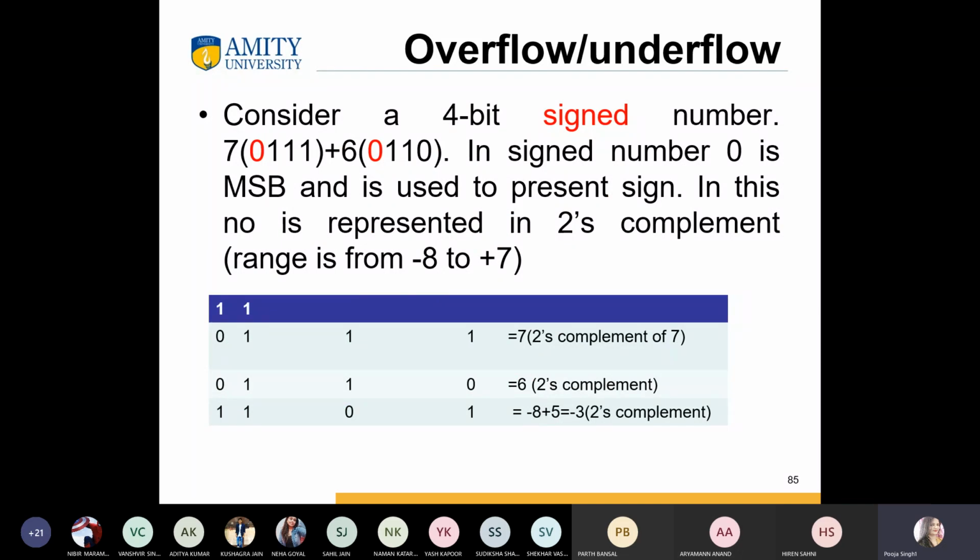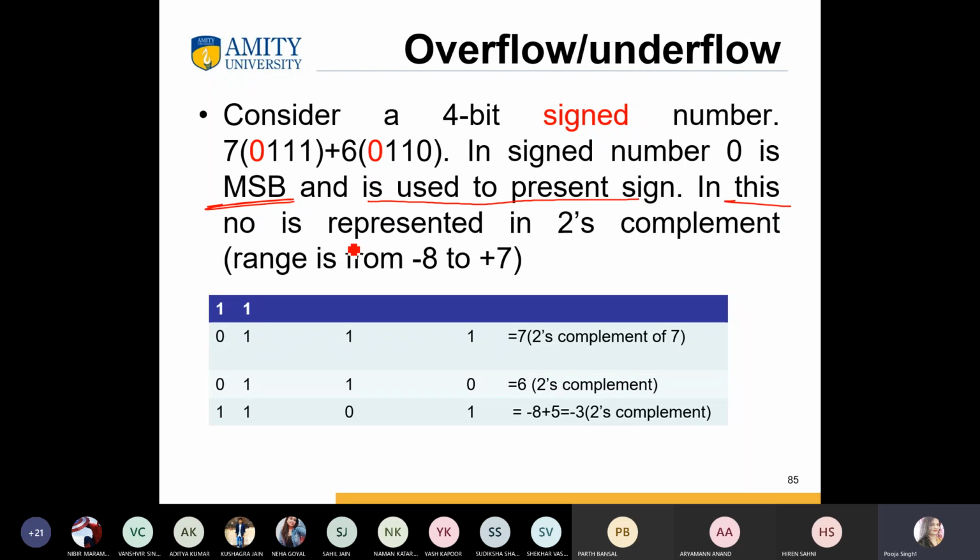Now what is the overflow or underflow condition? If any bit, like here we consider the 4-bit signed number. In a signed number, 0 is the MSB, the most significant bit. This is also known as the sign bit, and is used to represent the sign.